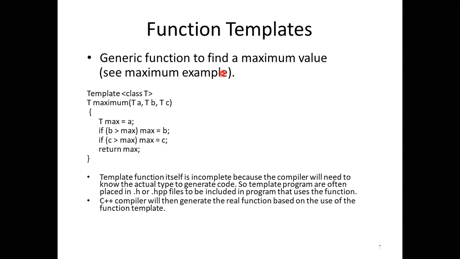It can be part of header files with the .h extension, or .hpp, which is another type of file that can be included as a part of your program. We can also have it directly in a .cpp file, so we can include these templates to generate the actual functions based on the actual usage.